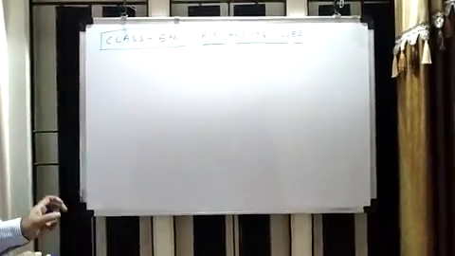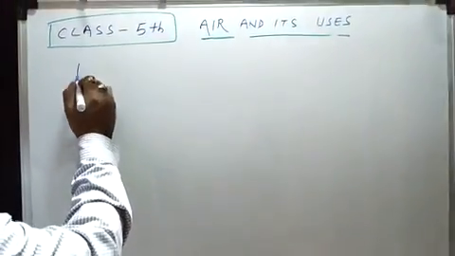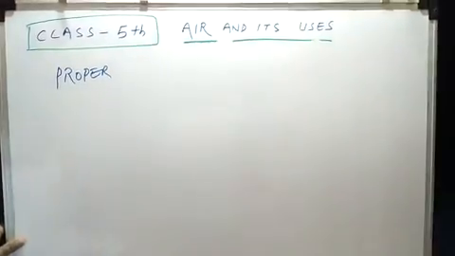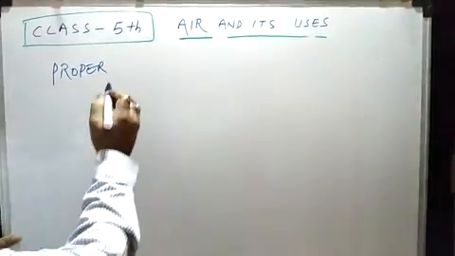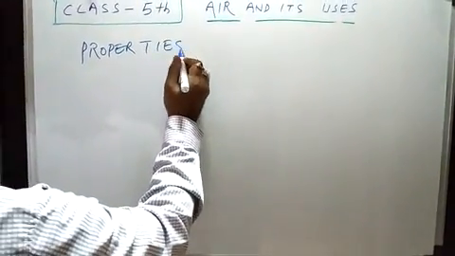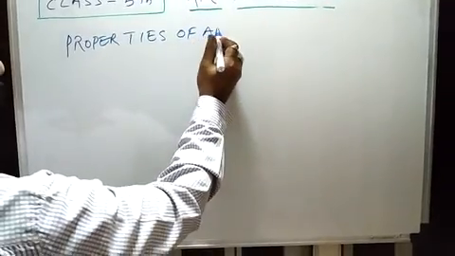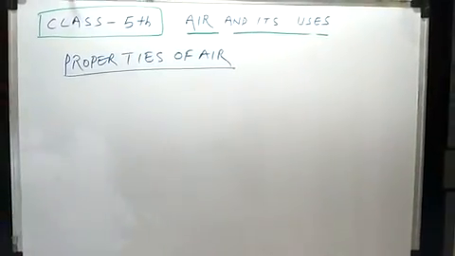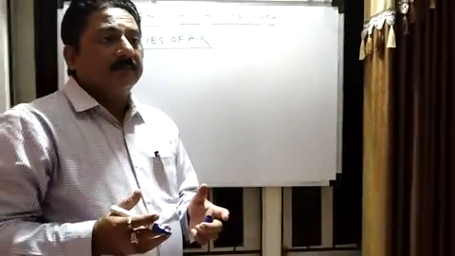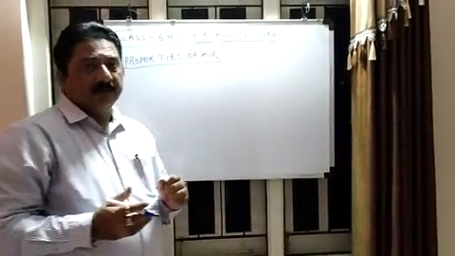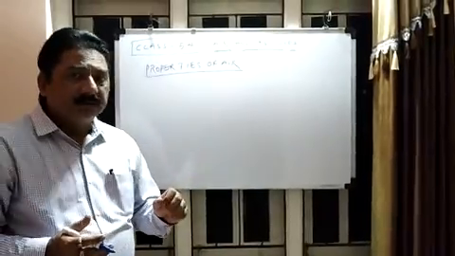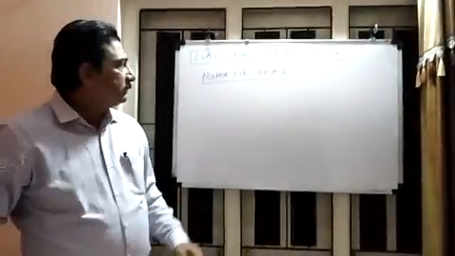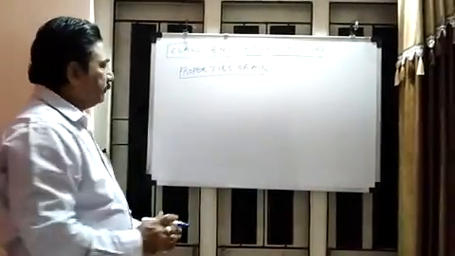Now we will see the properties of air. Properties of air means what are the merits of air, what are the actions and what things are done by air. So many properties we can see by experiment.